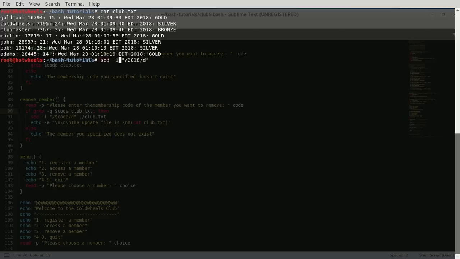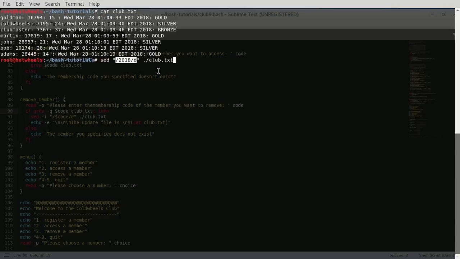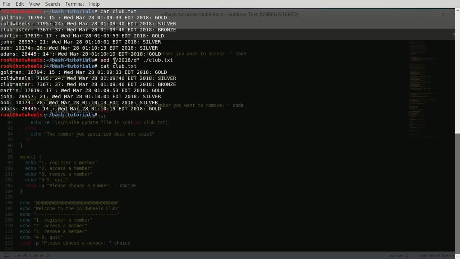Now we say that we're not going to use -i because that will explode the club.text file. It will completely eradicate it. Well, if someone's code is 2018, he would get removed. However, 2018 itself exists in every line, and this means that all of these lines get removed, and that's why we get nothing to the standard output, because everything was removed. If we cat club.text, everything is still there, because we didn't use the -i option.